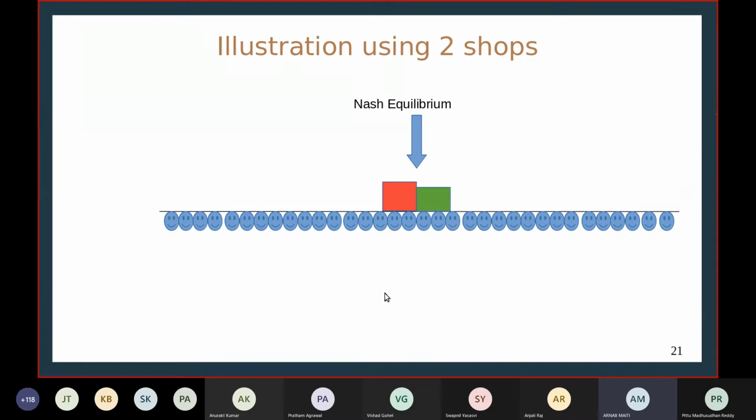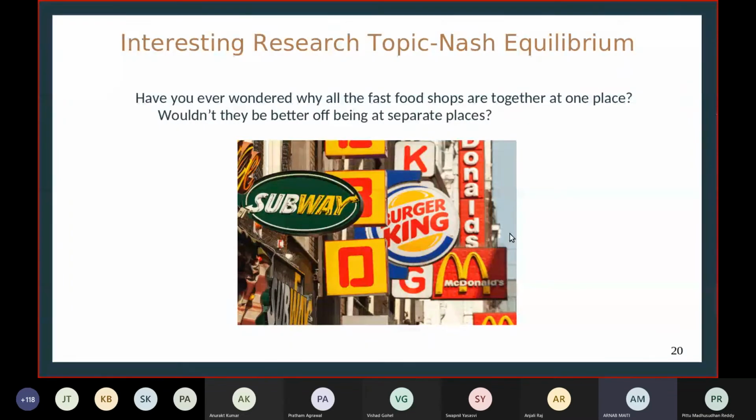So this is sort of a vague idea why all these fast food chains come and meet, especially in the city center. You'll always observe that the city center has a lot of good quality shops, and it's not at the outskirts of the city. So this is sort of a reason why. If you take a circle, then they converge in the middle. So it's sort of similar.